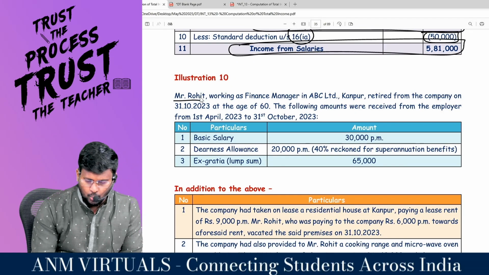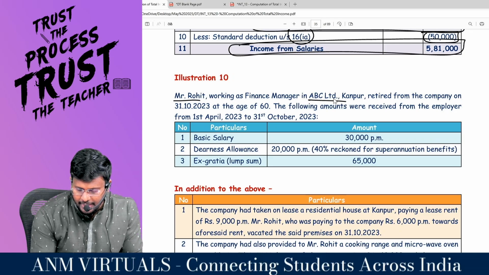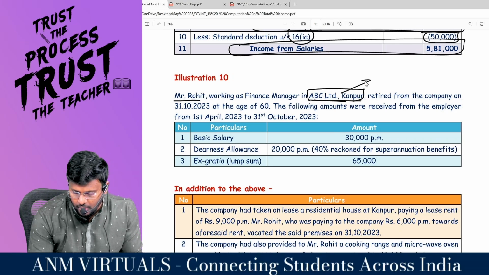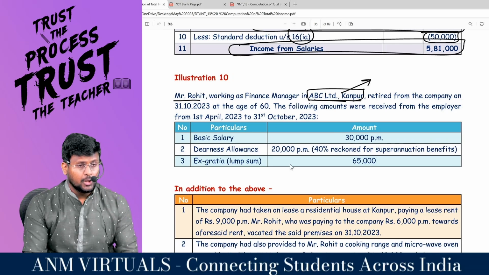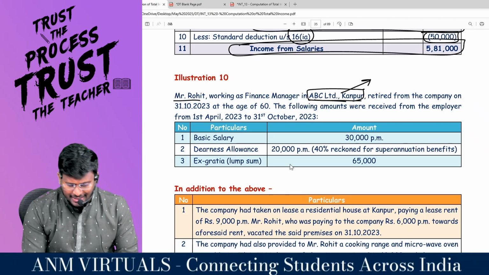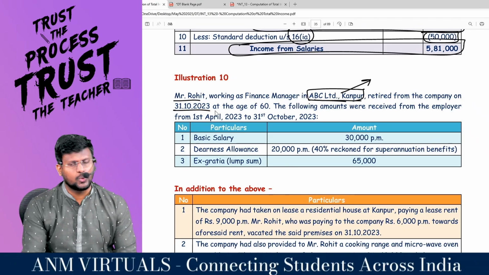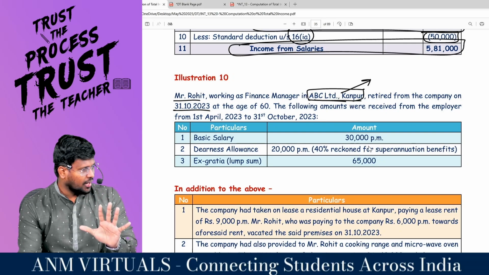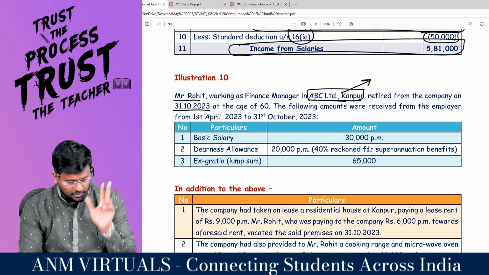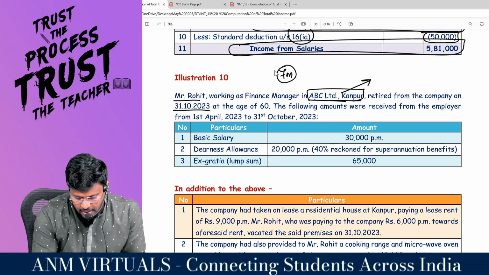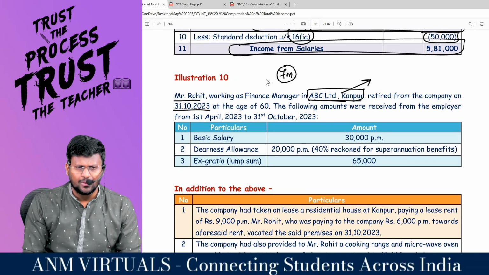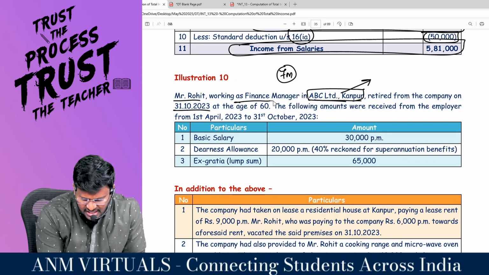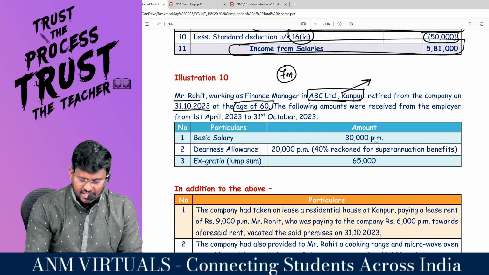Mr. Rohit, working as finance manager in ABC Limited, Kanpur. Oh my God, Kanpur. Maybe used for the population. Retired from the company on 31/10/2023. That means April, May, June, July, August, September, October. How many months? 7 months. So every income calculation will be for 7 months. At the age of 60, senior citizen.